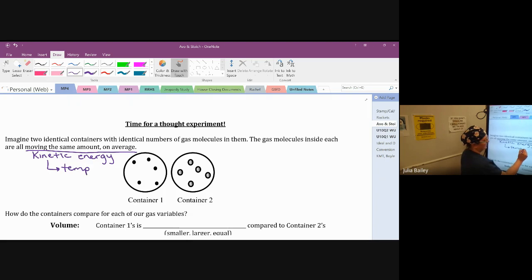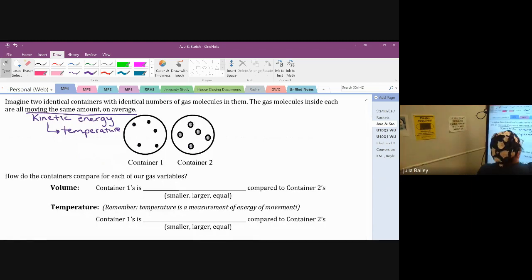So we're told that the amount of movement of the gas molecules inside these containers, from container 1 compared to container 2, they are moving about the same on average. That means they have roughly the same temperature. So how do these containers compare for each of our gas variables? Well, as far as volume is concerned, how much space it takes up, we're also told that these are identical containers. So that means they take up the same amount of space. They're the same size. That means they're going to have the same volume.